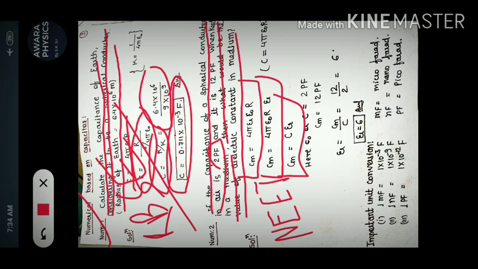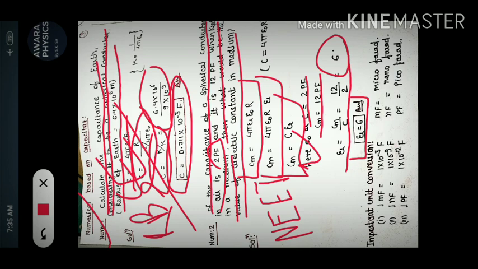So the value of capital C is given 2 picofarad, and the value of Cm is 12 picofarad. So epsilon R is Cm divided by C. So here you can see that after putting the values we get the answer 6. And as you know, relative permittivity never has any unit, so epsilon R is equals to 6. Okay, so 2 questions we discussed today, and now the important unit conversions that are used in the NEET examination, IIT JEE,